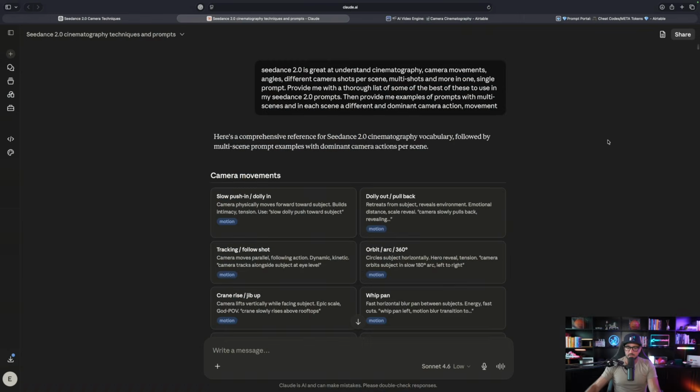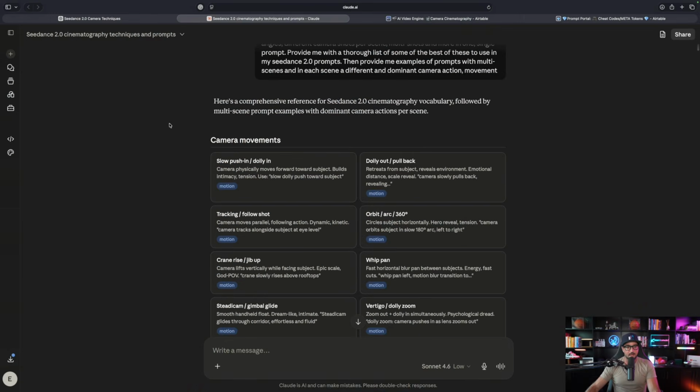Amazing. Okay, now let's move on to Claude. Wait till you see what Claude created for us. All right, so here we are. Same exact prompt up here at the very top. Now this time, the reason I love Claude so much is now it's going to be much more interactive.